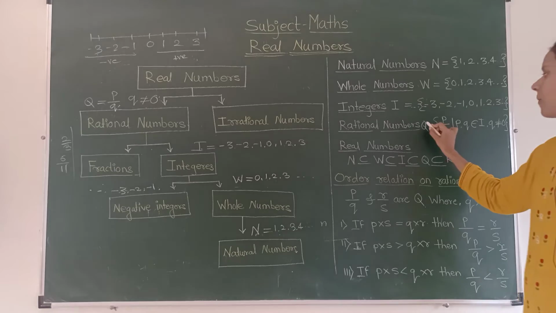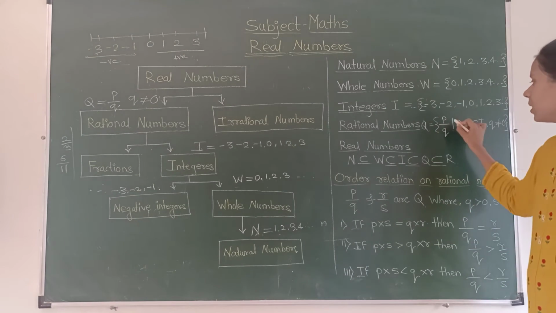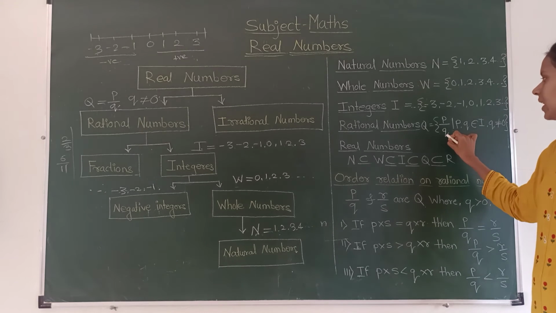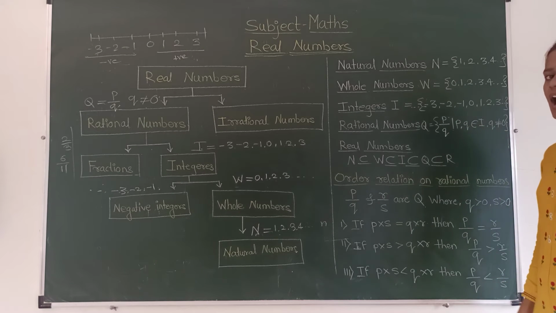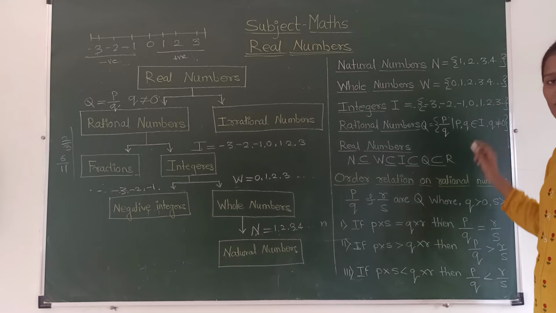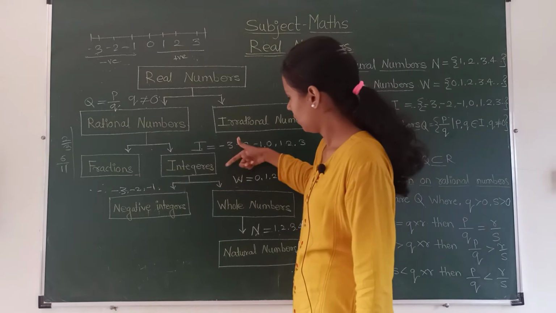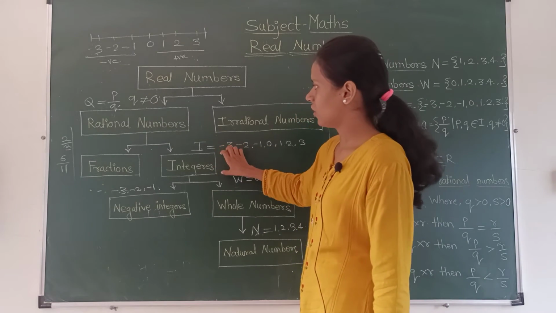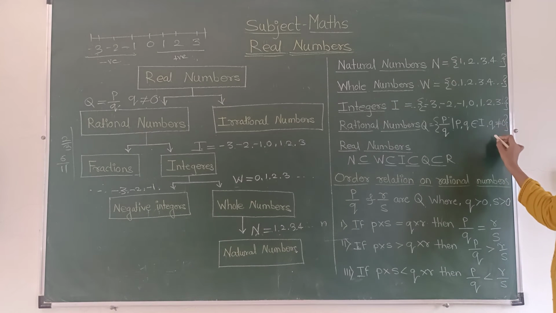After that, rational numbers. We show rational numbers by capital letter Q, and rational numbers are in the form of p by q, whereas p and q are elements of integers, where q cannot be equal to 0.